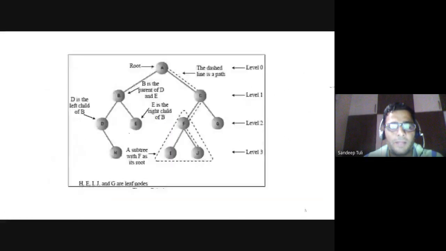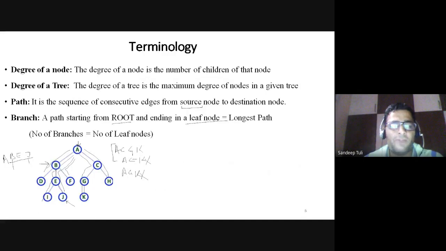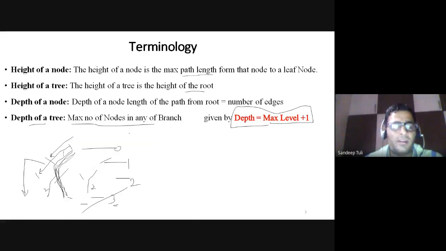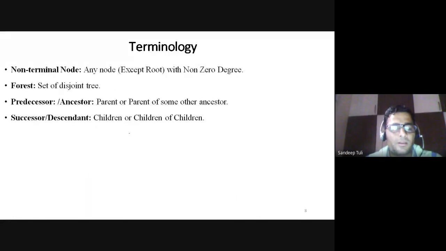So is there any doubt in that now? Root, parent, child, sibling, leaf, subtree, labels, keys, degree of a node, degree of a tree, path, branch, then height of a node, height of a tree, depth of a node, depth of a tree, then non-terminal nodes, forest, predecessors, and successors. Is it okay?